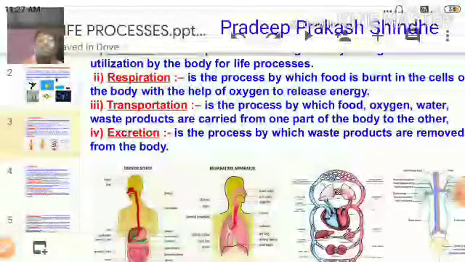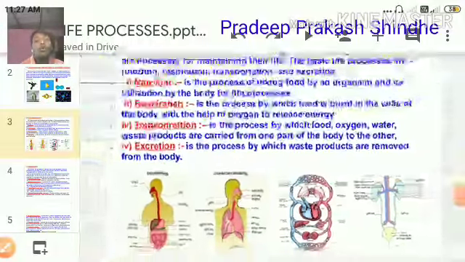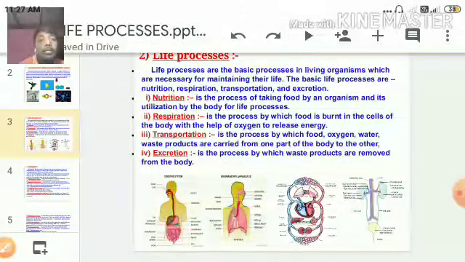The first picture shows nutrition, which means the digestive system. The second one is respiration, which consists of the respiratory system. The third one is transportation, the circulation of blood throughout the body, and the fourth diagram shows the human excretory system. So it's very important. Let's go into a detailed study of nutrition now.